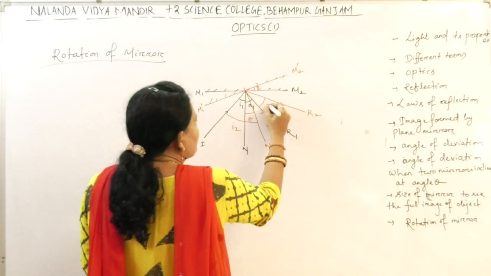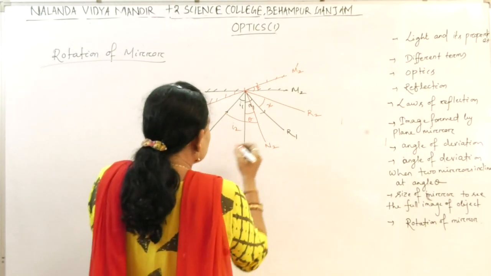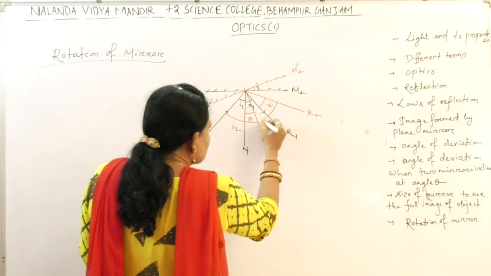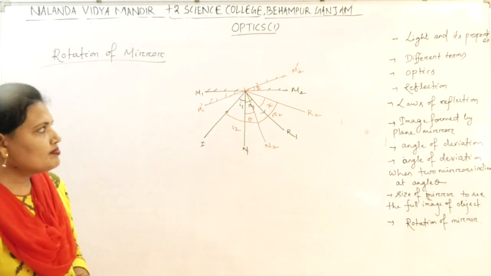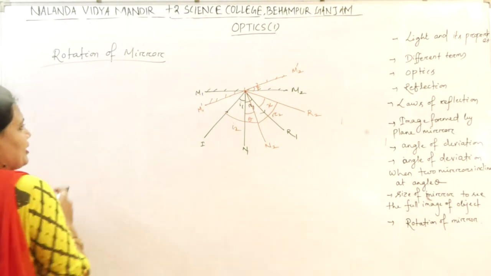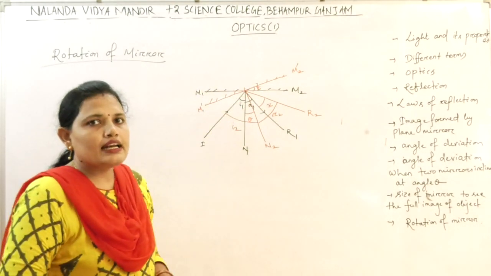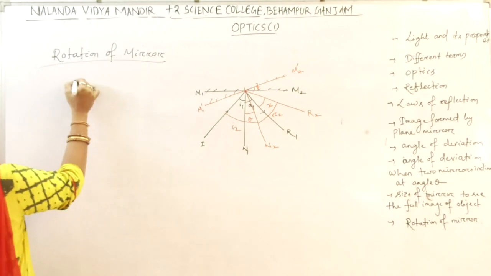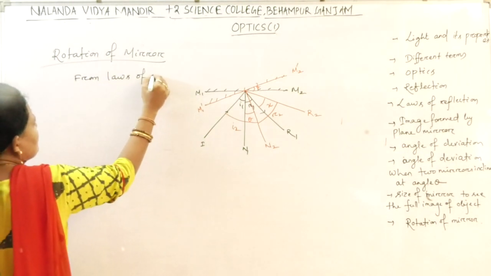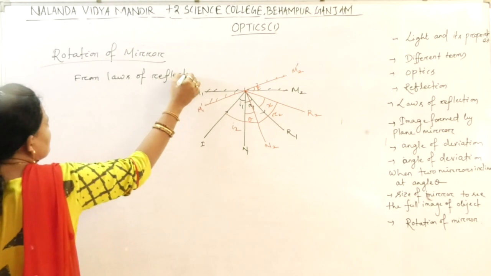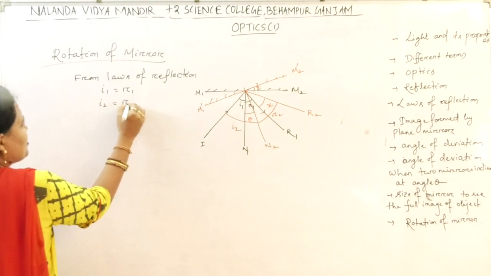Let the angle between R1 and R2 be X. And what is the angle of reflection R2? This is R2. All of you clear? Now, let us find out if a mirror is rotated through an angle theta, then how much the reflected ray will rotate. From the laws of reflection, I1 equals R1 and I2 equals R2.